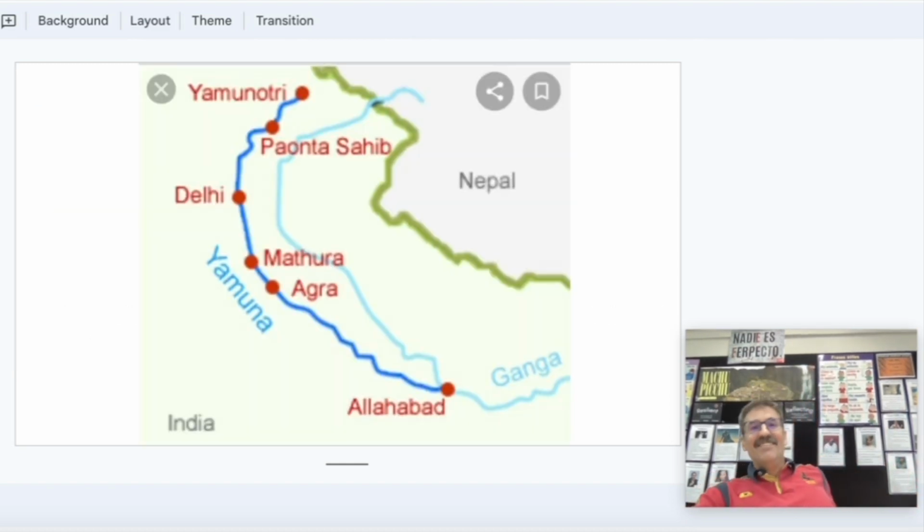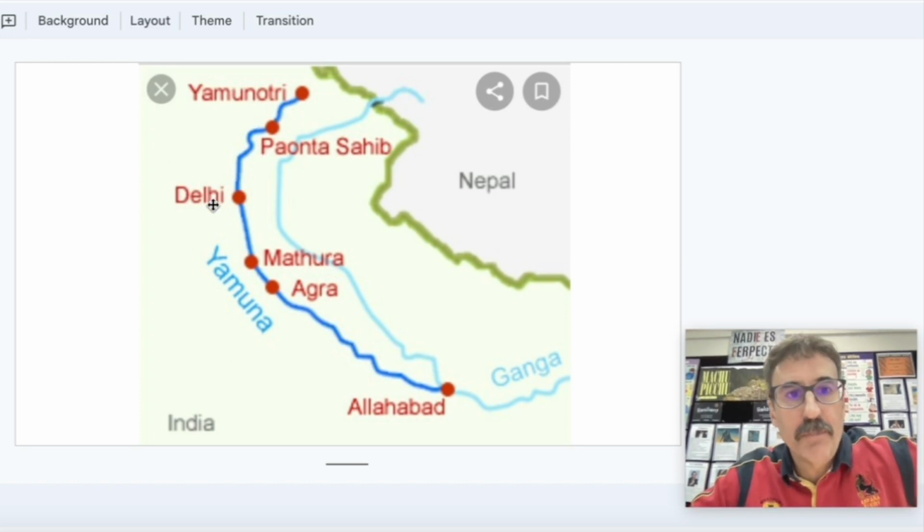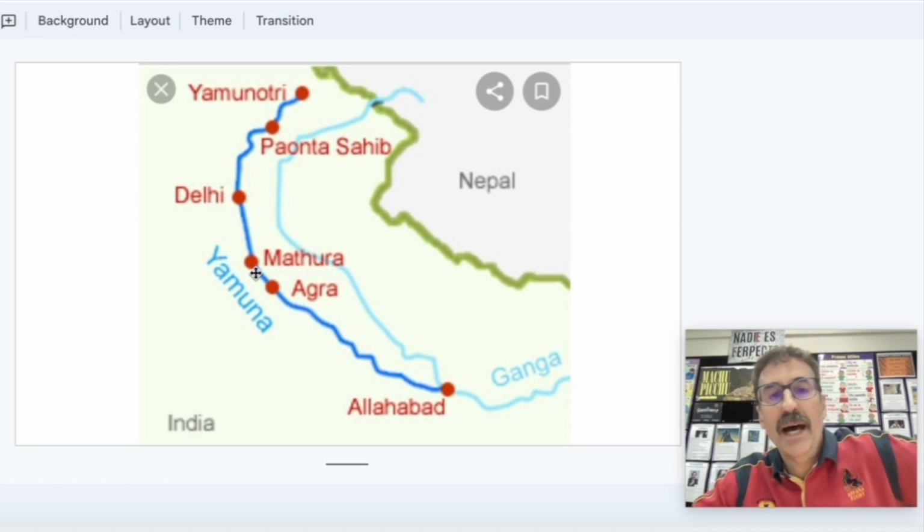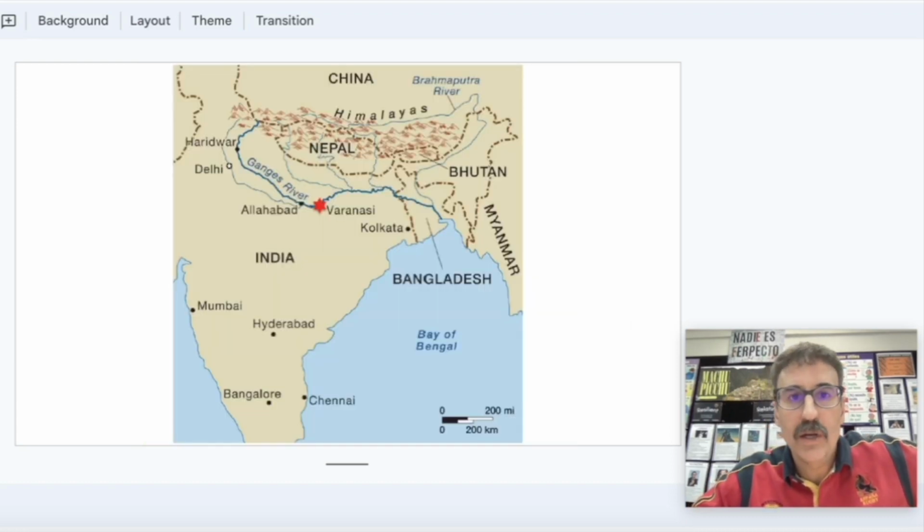Okay. Bien, so this is what I mentioned. The one that we can see in dark blue is the Yamuna River. It passes by Delhi, Mathura, Agra. And the one that we see in light blue is the Ganga River. Both of them meet in Allahabad, a very holy place. It is far from where we are. Here it is on the map, halfway.